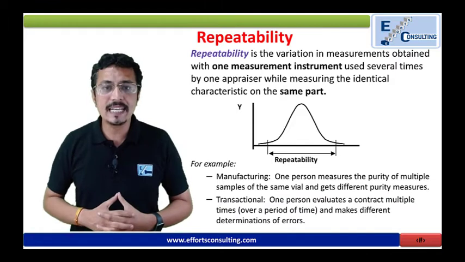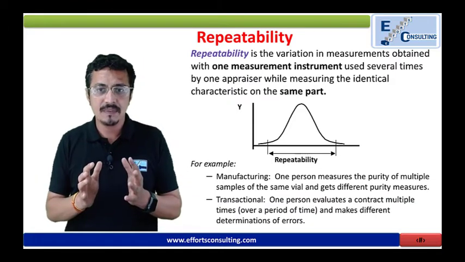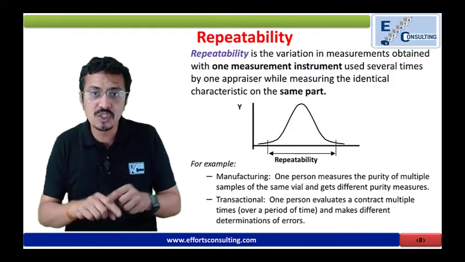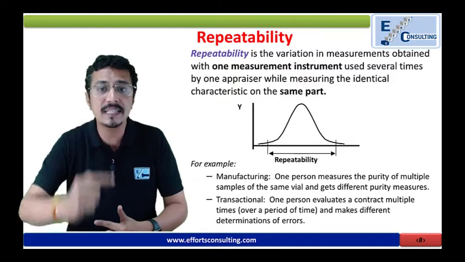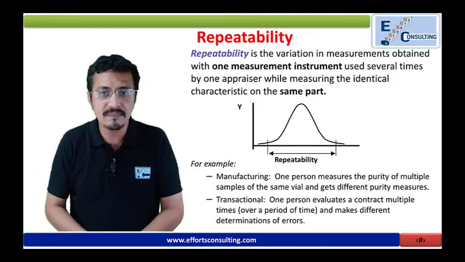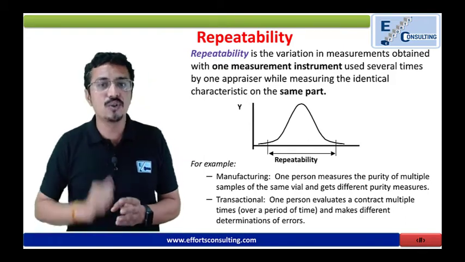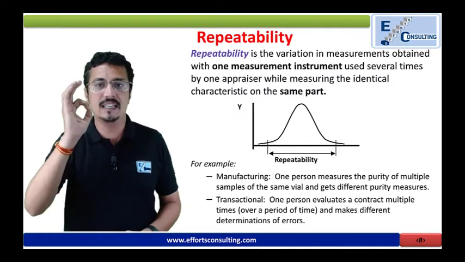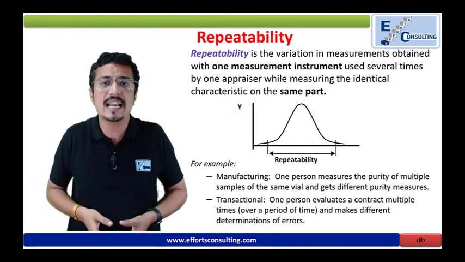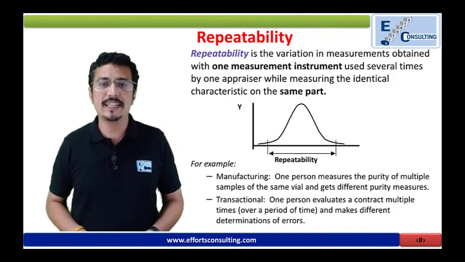What do you mean by repeatability? Repeatability is the variation in measurements obtained with one measurement instrument used several times for measuring the identical characteristic of the product or the part. If the same instrument is giving you different values, then definitely there are chances of variation. That is what we are actually trying to find out. So repeatability is related to the equipment variation.